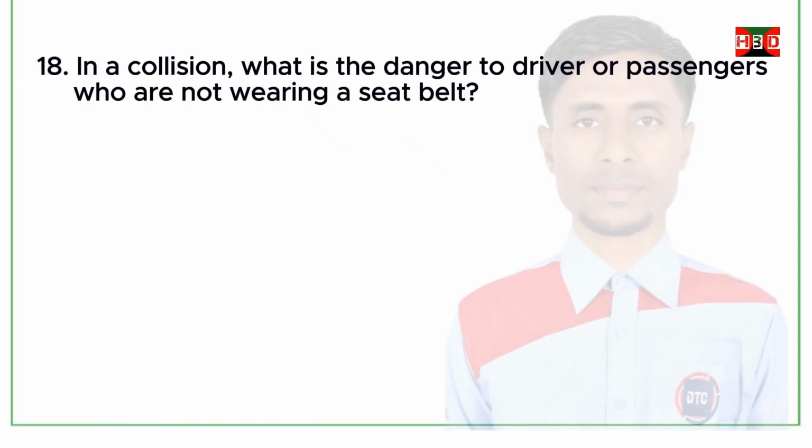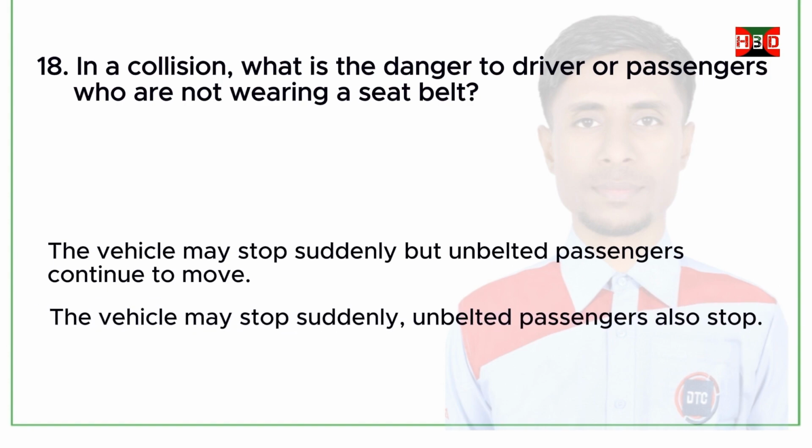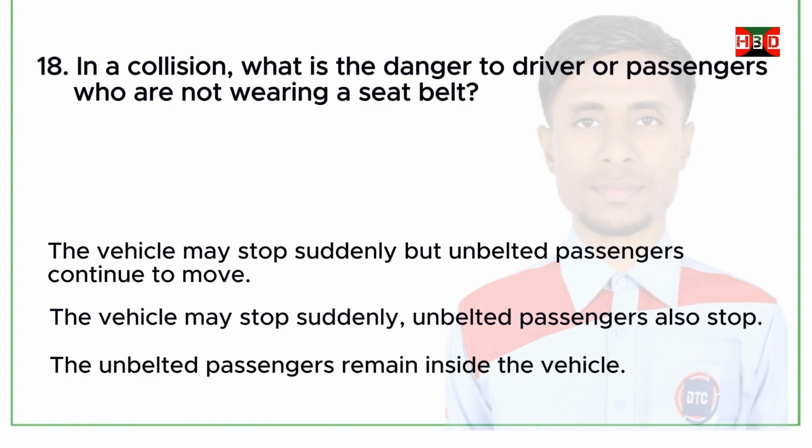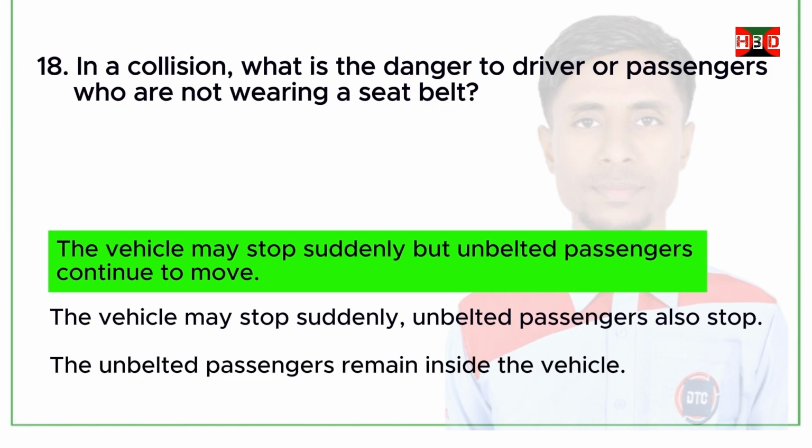Question 18. In a collision, what is the danger to driver or passengers who are not wearing a seatbelt? The vehicle may stop suddenly, but unbelted passengers continue to move. The vehicle may stop suddenly. Unbelted passengers also stop. The unbelted passengers remain inside the vehicle. Correct answer: the vehicle may stop suddenly, but unbelted passengers continue to move.